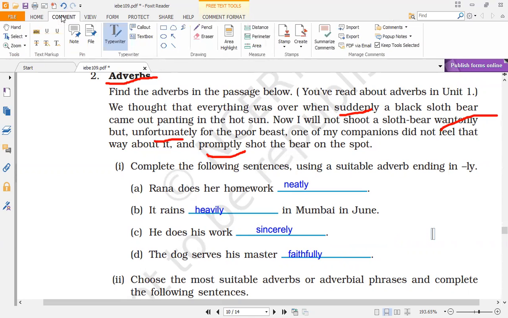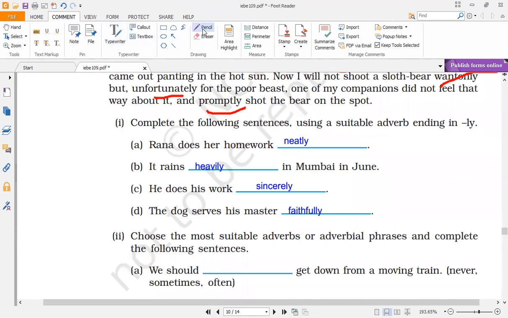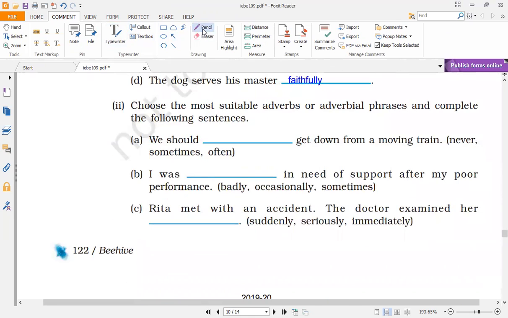Okay. Now let's complete the other part of the blank. Choose the most suitable adverb from the options given here. So here, we should dash get down from a moving train. Never, sometimes, often. So which is the correct answer? Yes, it is never. So here we are going to write never. I was dash in need of support after my poor performance. Badly, occasionally, sometimes. When we are in need of support, we are badly in need of support, right? So we will write the option here, badly.